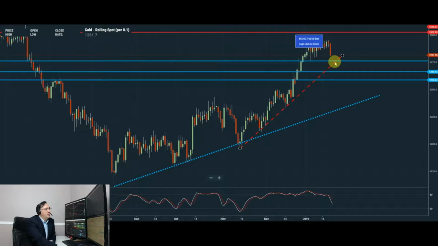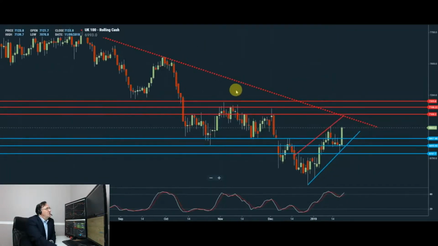Alternatively, a dip lower and an end of day close below 1276 would negate this current bullish sentiment in gold, potentially targeting downside supports towards 1266, 1258, possibly even 1250 over the medium term.